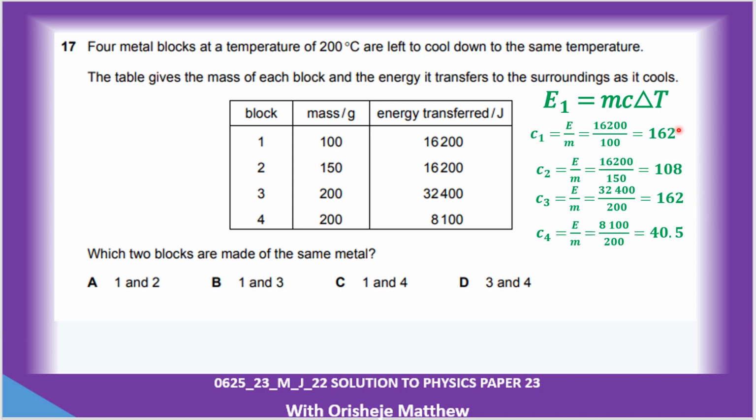So 162 and these two are, if you look at this, A, blocks 1 and 3. So those are the ones that are made of the same metal because the heat capacity is the same.